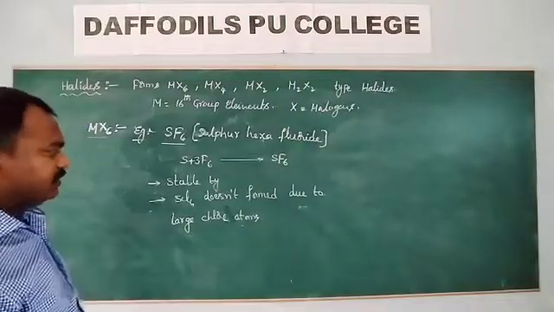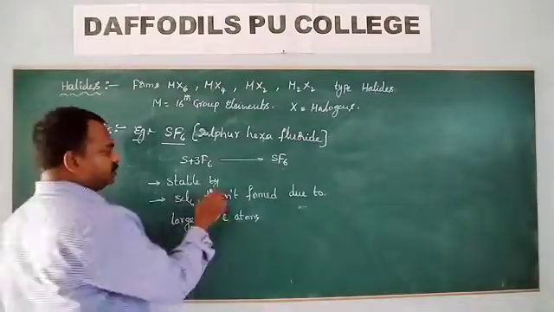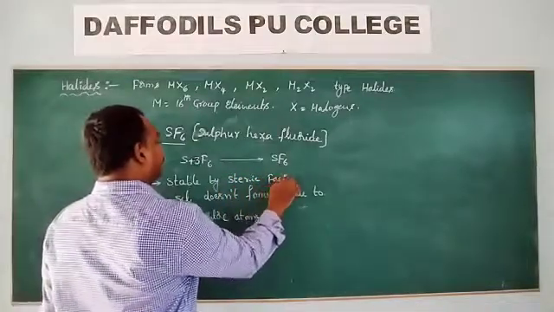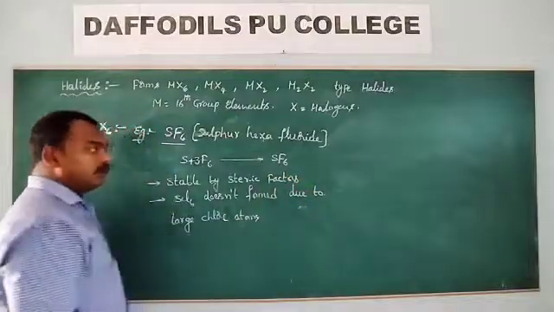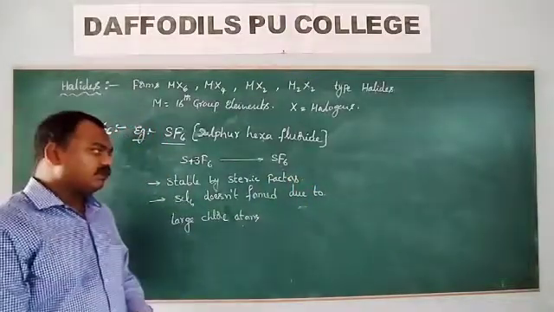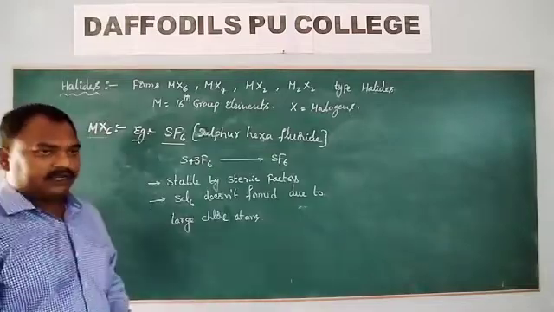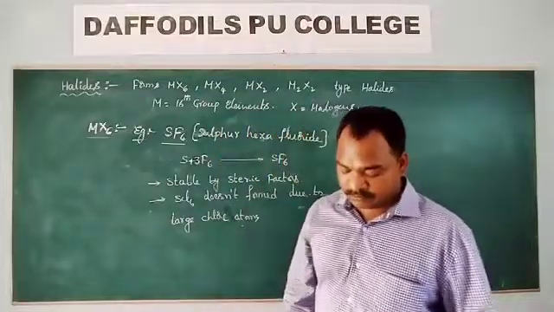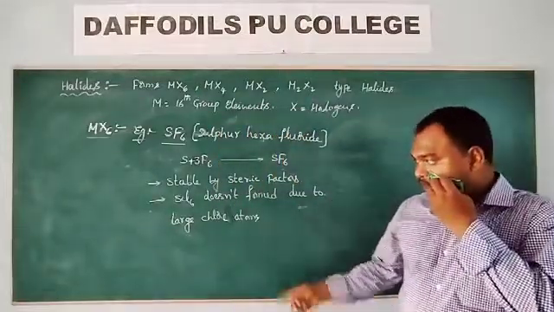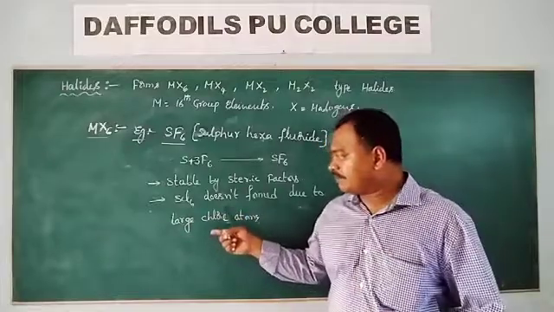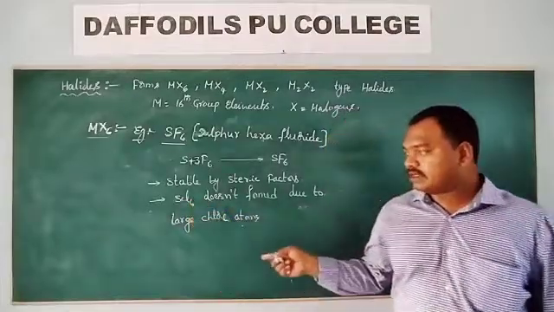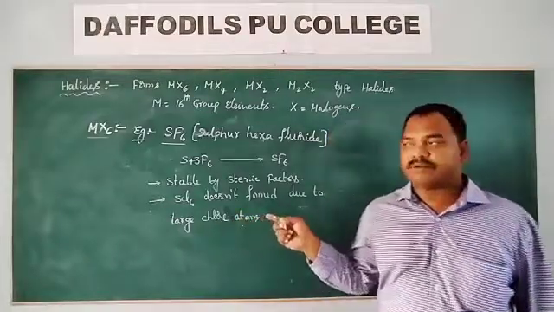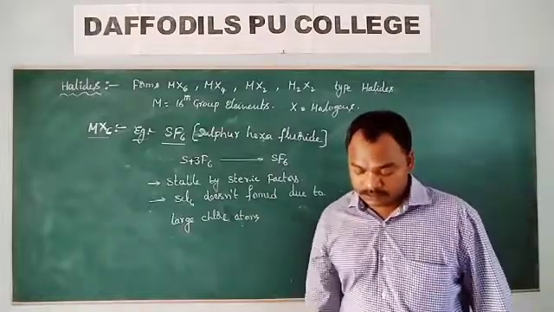This SF6 is stable by steric factors. Fluorine is a small atom, so fluorine can easily be accommodated on the corners of the octahedron. So SF6 becomes stable. But when SCl6 is taken, the chlorine atoms are large atoms. These large chlorine atoms are not going to be stabilized when present at the corners of an octahedron.